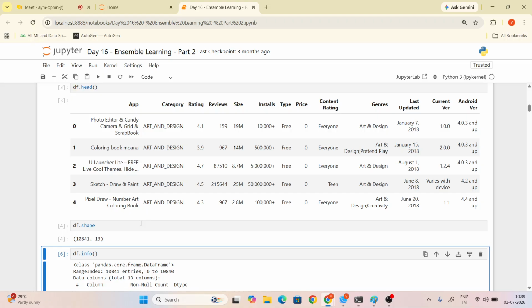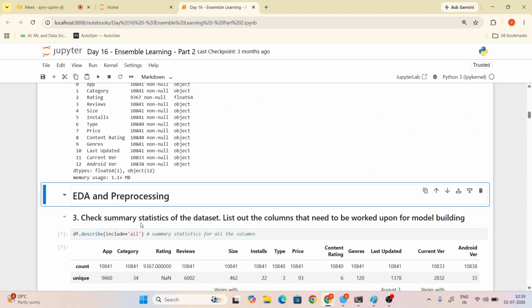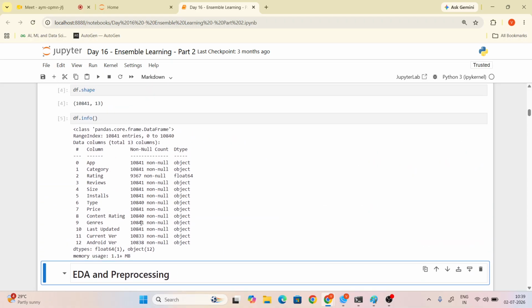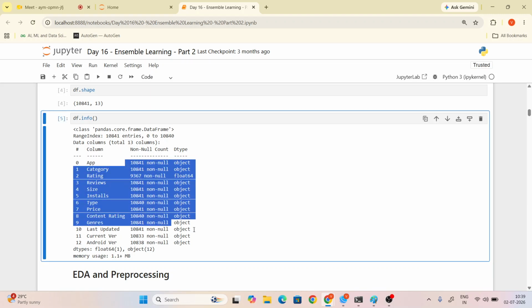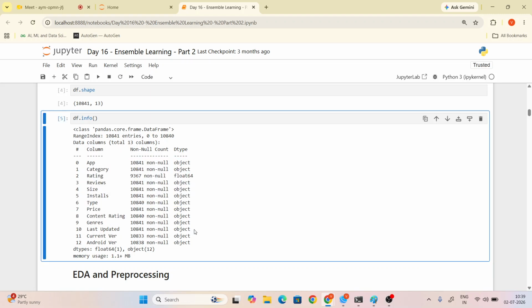And what did you understand from the info function? Info shows us the data types and the count of information. What did you understand about the columns when seeing this? What are the errors you found? Okay, so app is object, like a string, category is a string. Only rating is in float format, right? Yes, rating is in float format. The others are string objects.